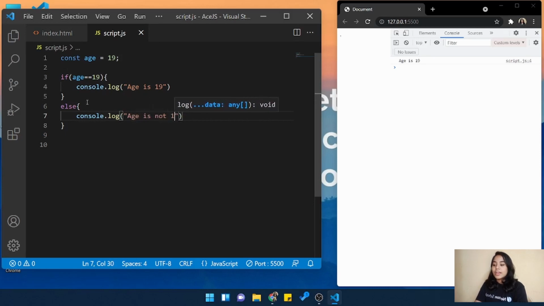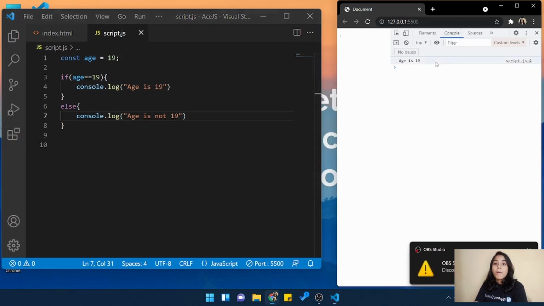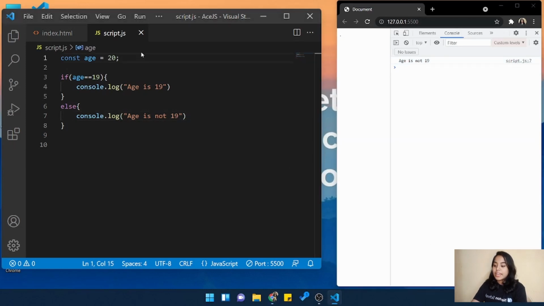So here it will be printed that age is 19. Why? Because the value of age is actually 19, and if now I change the age to 20, you will see that our output will be printed as age is not 19. Now you will think, why in JavaScript are we using such things, right? Because in the front only we can see that the age is 20. Then what is the use of using all those conditional statements?